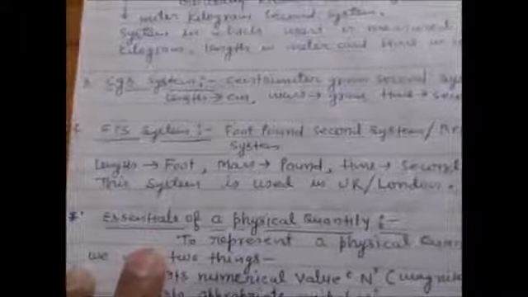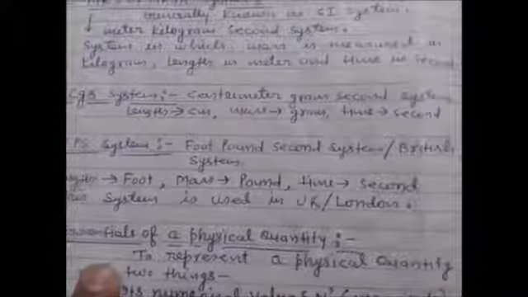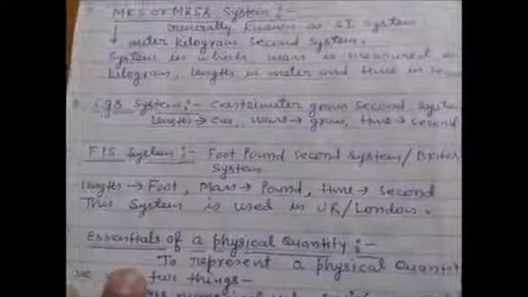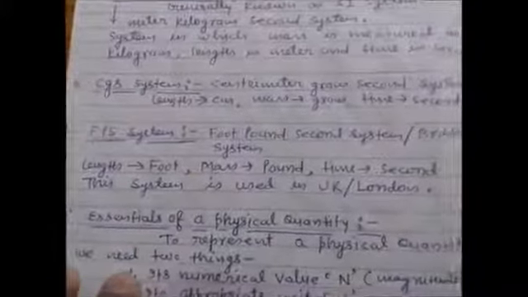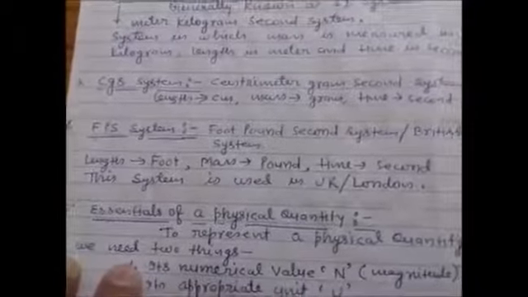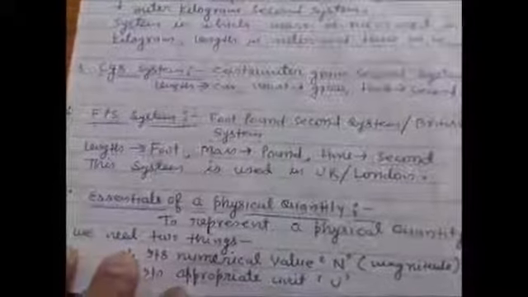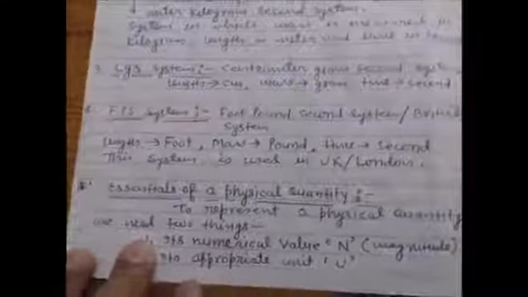Okay, now FPS system means foot pound second system. This is also known as British system. In this system, length is measured in foot, mass in pound, time in second. This system is used in UK, okay, in London, Manchester, etc.